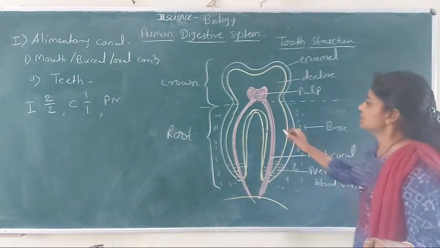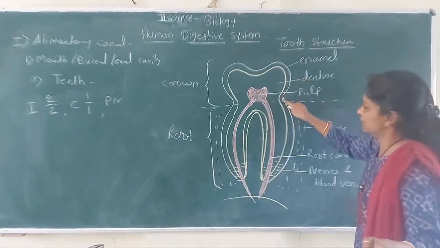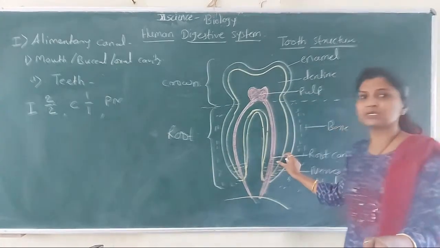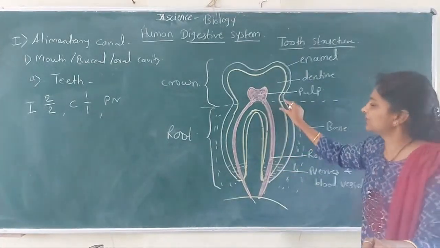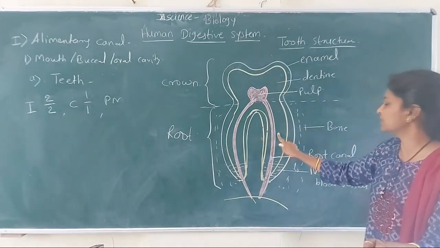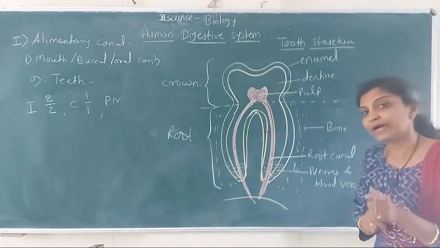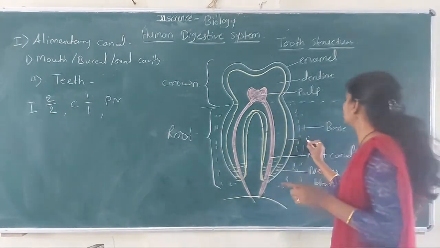Okay. Then this root, the dentine आहे, it is continuous in root, but in embedded part the dentine is covered by a bone like structure that is called as cementum.